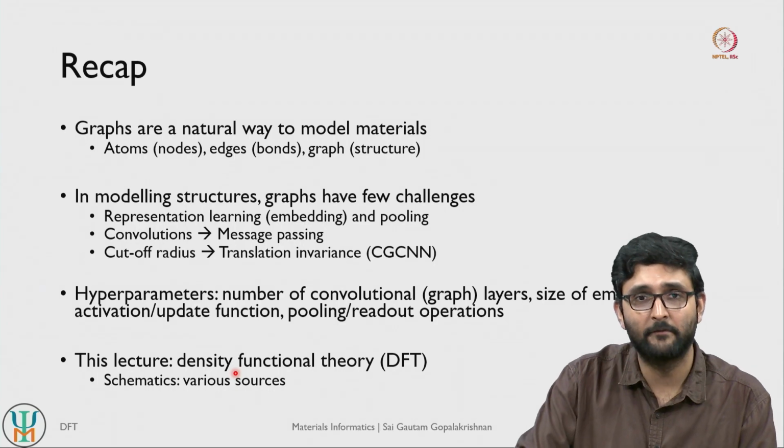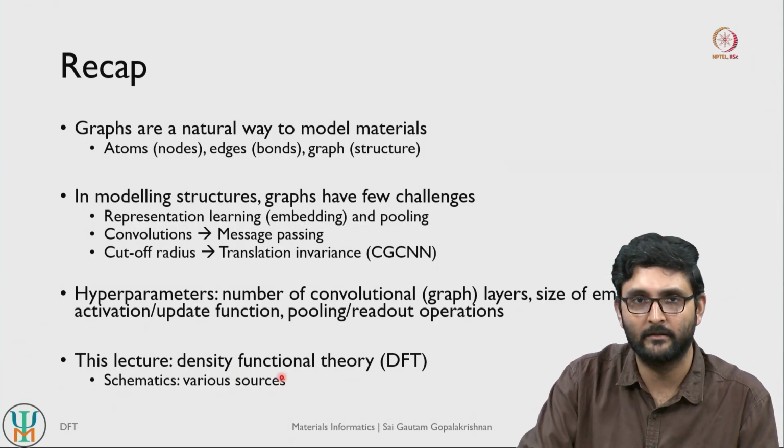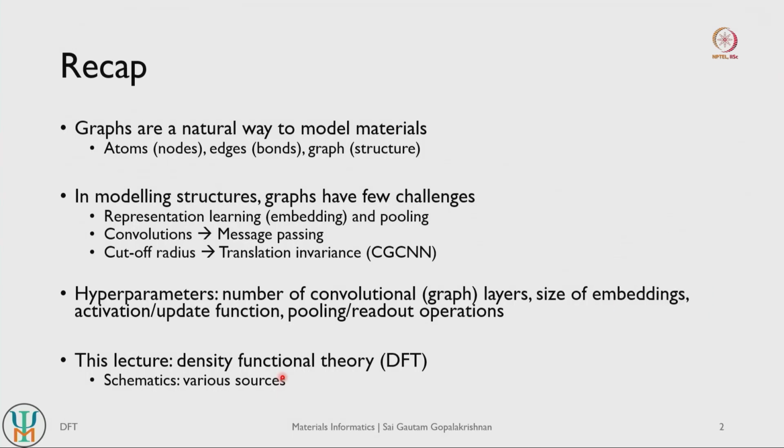So in this lecture we will start looking at the basics of density function theory or DFT, which is a very common computational framework that is used for modeling materials. From this lecture onwards we will be deviating significantly from the book by Aurélien Geron. So I will be using schematics from various other sources, which I will cite on their respective slides.